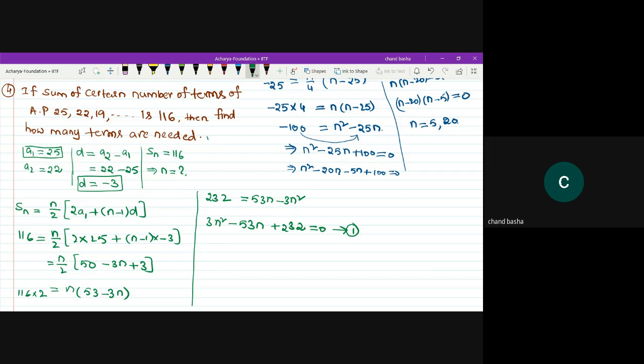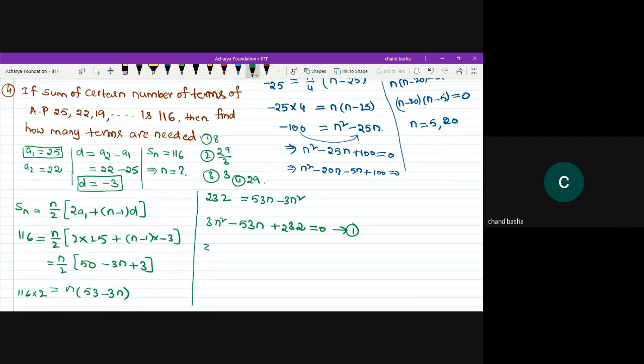The first option I can take is 8. The second option I can take is 23 or 29 divided by 3. The third option will be given as 3. The fourth option will be given as 29. These are the 4 options we have. Which option are we going to select? Whenever we have options, we can substitute those values or make use of the factorization method. If you can understand the factorization method, it is better to go for that.